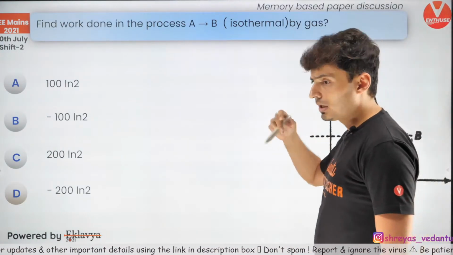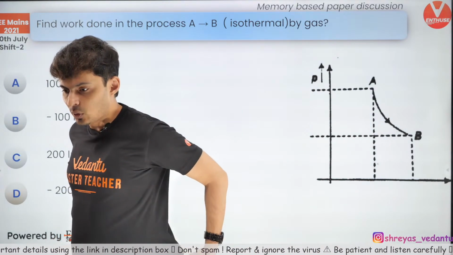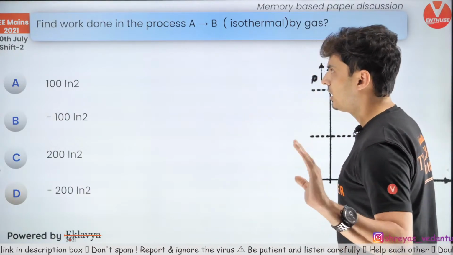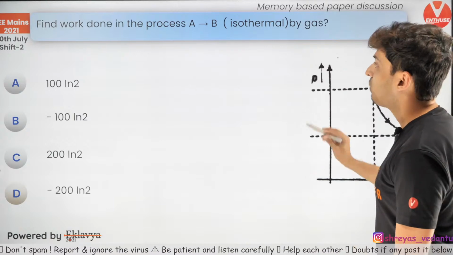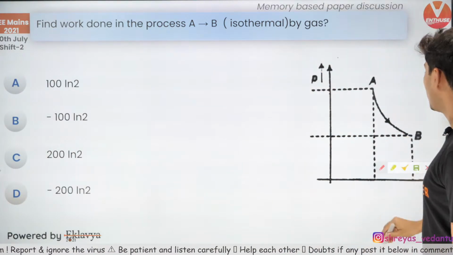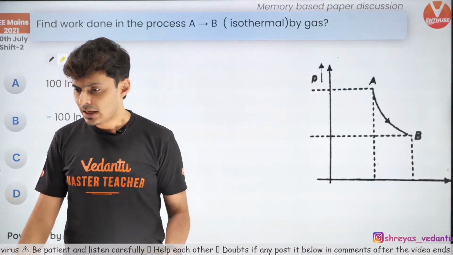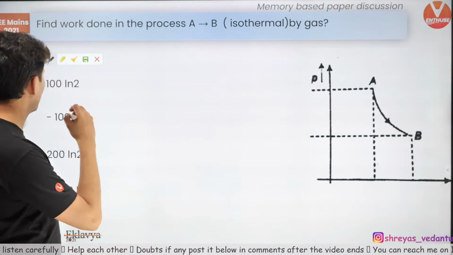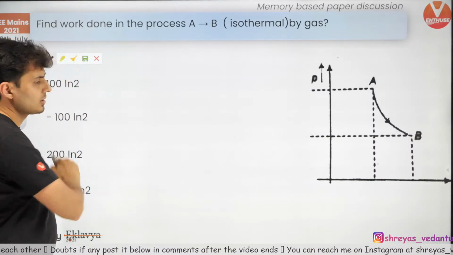Oh my God. Yeah. So the answer was there. Yep. Great. Shift 2 was relatively hard for physics, but otherwise still it was fine because a lot of questions got repeated. Now, what is the work done in the process A to B isothermal in this particular graph? Let's do this. Come on, guys. Okay. Now, what are the values given? I think the values were also given over here. Just hold on, guys.